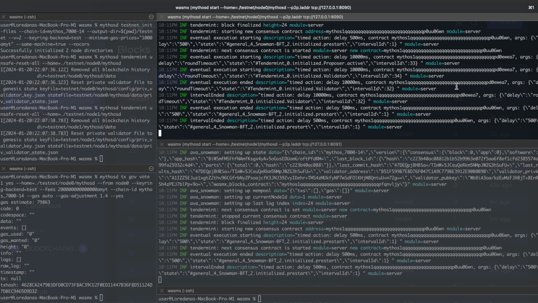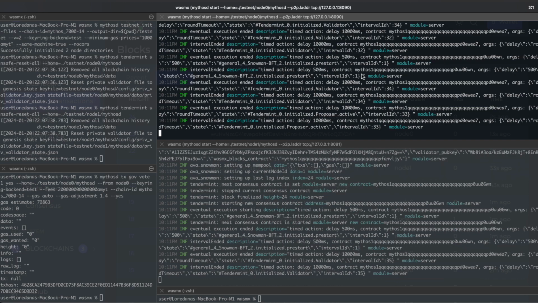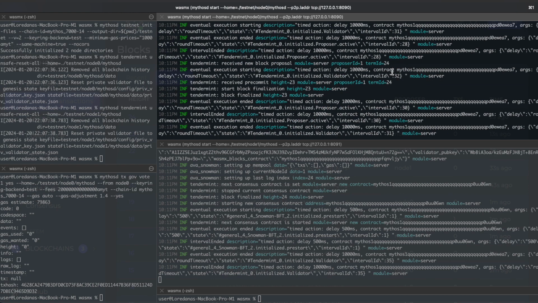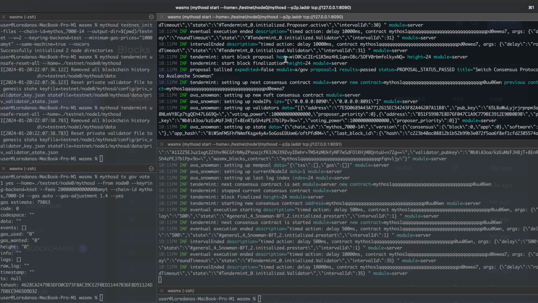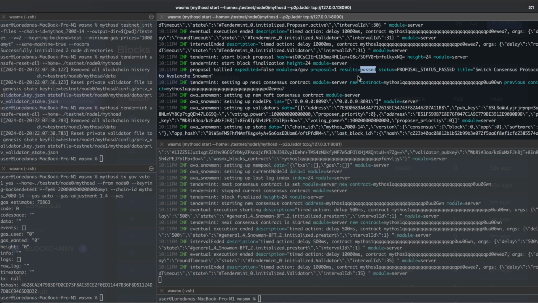And the process was started, and we are already in the Snowman protocol. So we can see that block 20 with height 24 has been finalized. So that's the block that included the governance proposal that has passed.